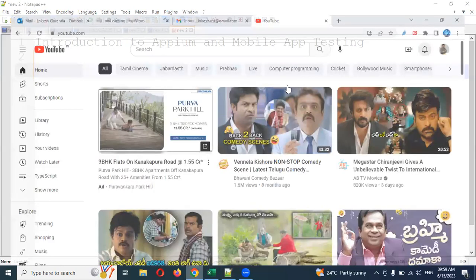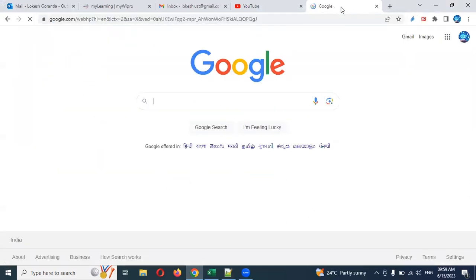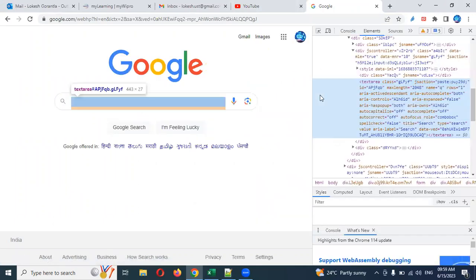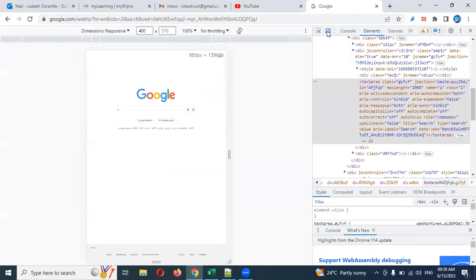If you go here and search on Google, see, now this is an application. If you inspect this particular element, there is a format. You can see the toggle device toolbar. If you click this one, you can see it has moved to the mobile view.